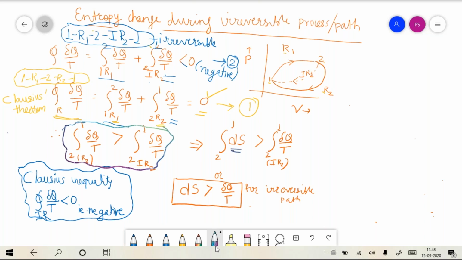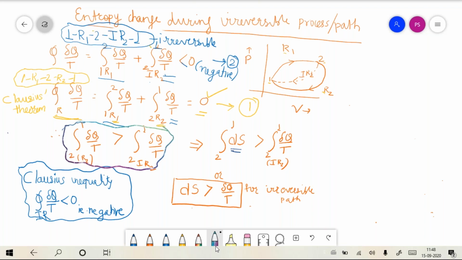So this equation turns into the integral from 2 to 1 of ds being greater than the integral of del q by t from 2 to 1 along the irreversible path.